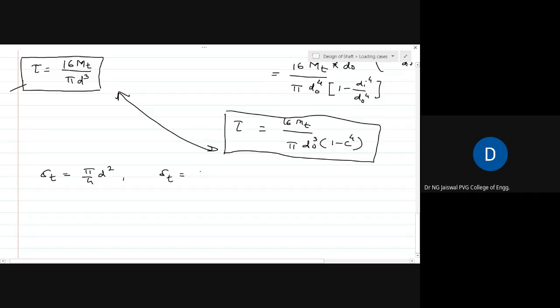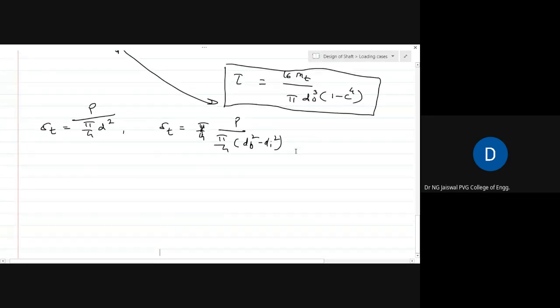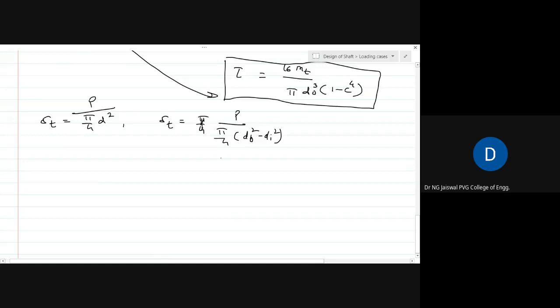Sigma t for a solid shaft is equal to P upon pi by 4 d squared. And sigma t for a hollow shaft is equal to P upon pi by 4 (do squared minus di squared). This is the first case, when the shaft is subject to pure tension. If it is pure compression, you just replace the suffix t by c.